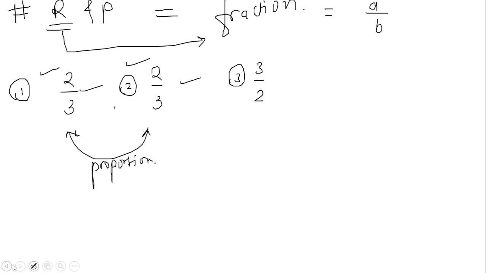I hope you have got the terminologies ratio and proportion properly. In our daily life also we use the concept of ratio and proportion, such as in business, in dealing with money, while cooking, and in study concepts also. There are different uses of ratio and proportion. Let us clear the concepts again with certain examples.